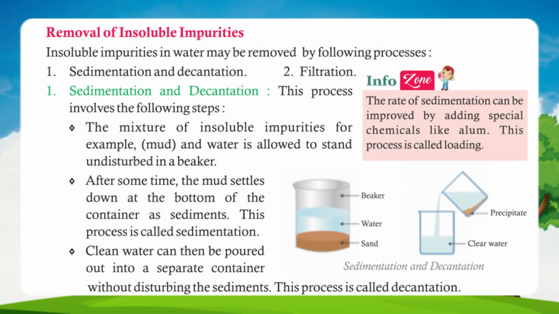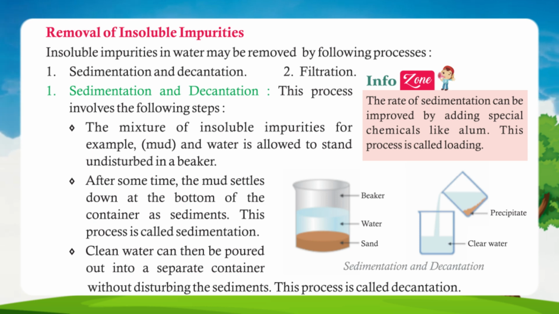Removal of insoluble impurities. Insoluble impurities in water may be removed by the following processes. 1. Sedimentation and decantation. 2. Filtration. 1. Sedimentation and decantation. This process involves the following steps.